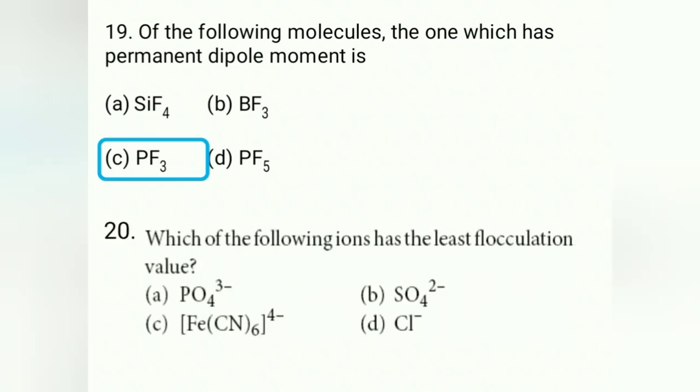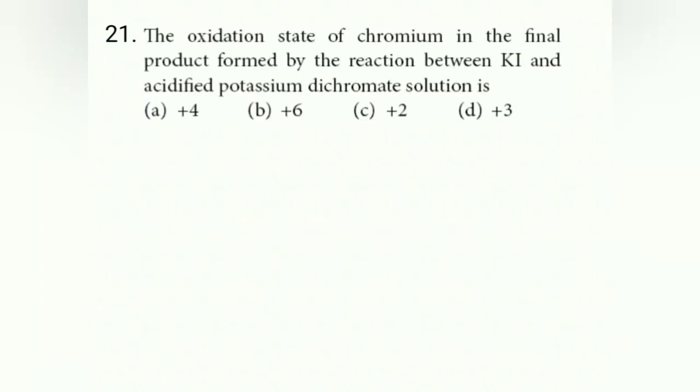20th question, which one of the following ions has the least flocculation value? Least flocculation value means maximum coagulation power. Maximum power means maximum charge. Maximum charge is on option C. That is the correct answer.